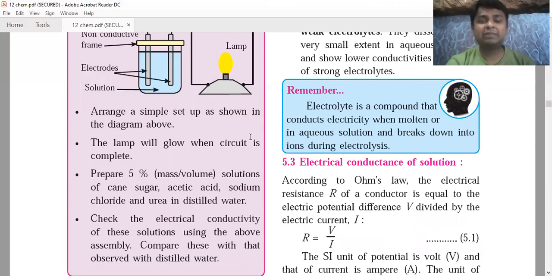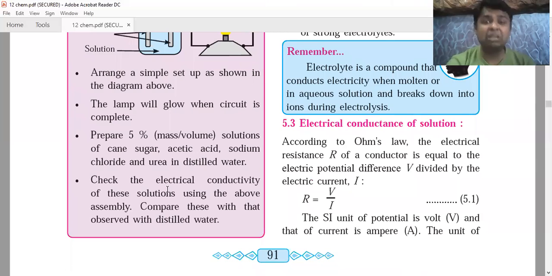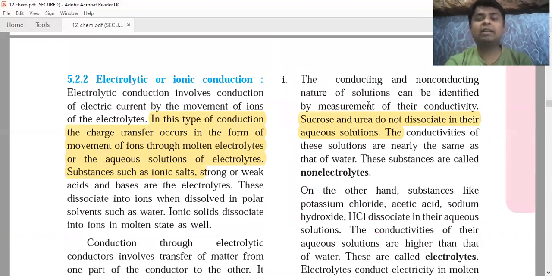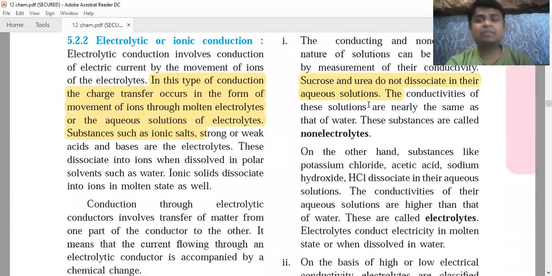So 5% solution of all these things you can take in distilled water. Remember, you have to take distilled water. You cannot use tap water because tap water contains ions. So take cane sugar, acetic acid, sodium chloride, urea in distilled water and check for its conductivity. So you can see that ionic compounds, acids, bases, they carry the current, but covalent compounds, for example sugar, will not carry the current, remember. So conducting and non-conducting solutions can be identified with the help of this method.